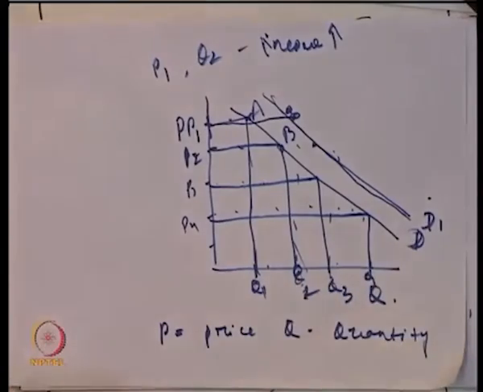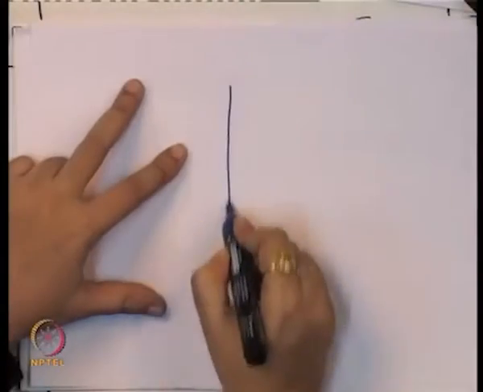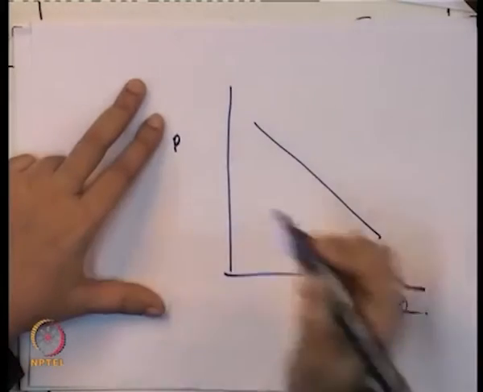Similarly, for the other variables also, whenever there is a change in the price of related goods, or a change in the taste and preference of the consumer, or any other non-price factor, the demand curve shifts to the right in the case of an increase in demand, and to the left if there is a decrease in demand. So generally, if this is a demand curve, here we take quantity, here we take price.